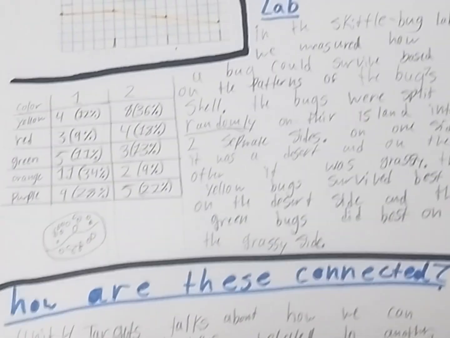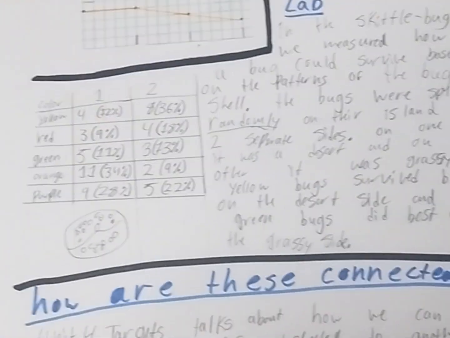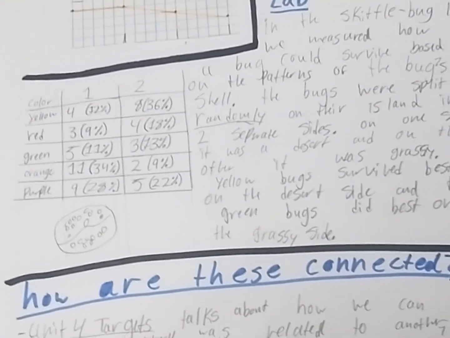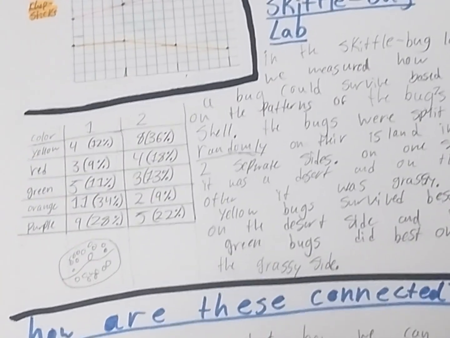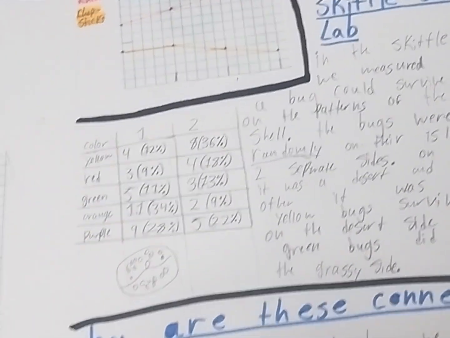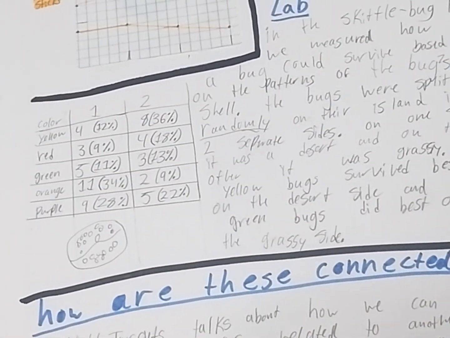In the Skittle Bug Lab, we measured how a bug could survive based on the patterns of the bug's shell. The bugs were split randomly on their island into 2 separate sides. On one side, it was a desert, and on the other, it was grassy. The yellow bugs survived best on the desert, and the green bugs survived best on the grassy side.